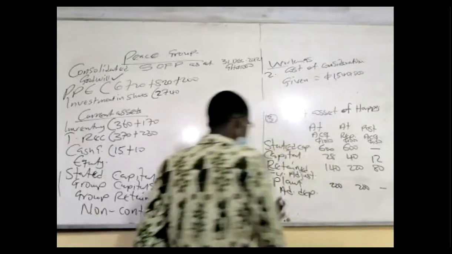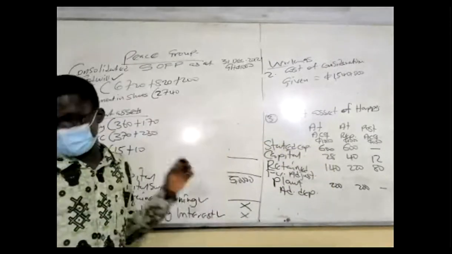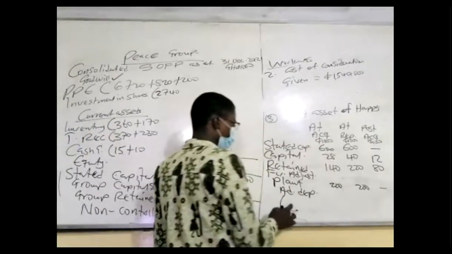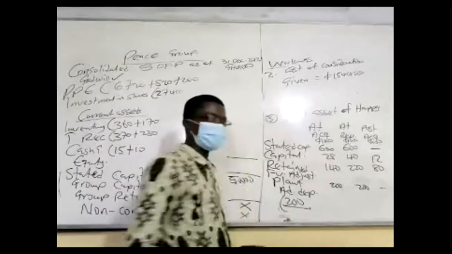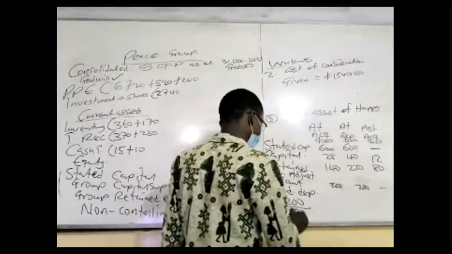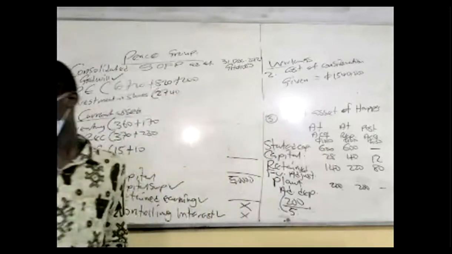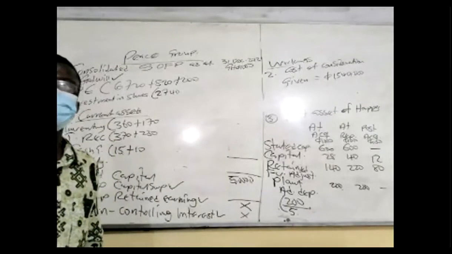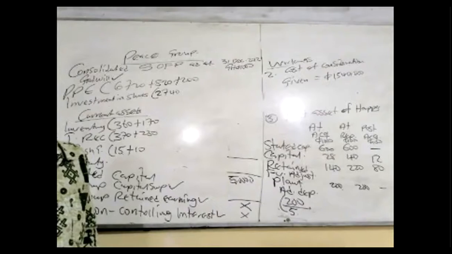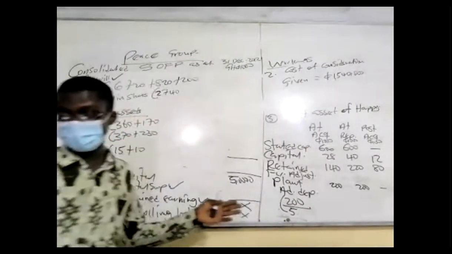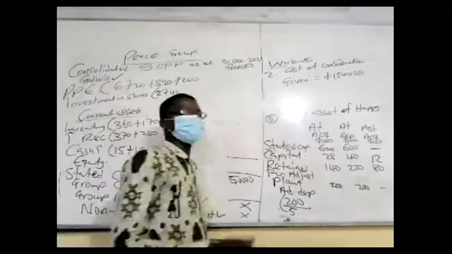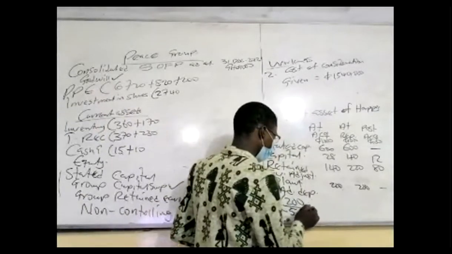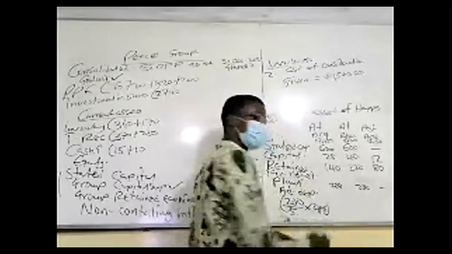Calculate the depreciation for me. How do you calculate the depreciation? Tell the examiner, Mr. Examiner, the depreciation will be like this. The gain itself divided by the remaining useful life of 5 years. If not 3 years, 4 years, it is 5 years. Good. And because we are going for financial position, balance sheet, what we have to do is this. Multiply by the period of consolidation, 2 years.